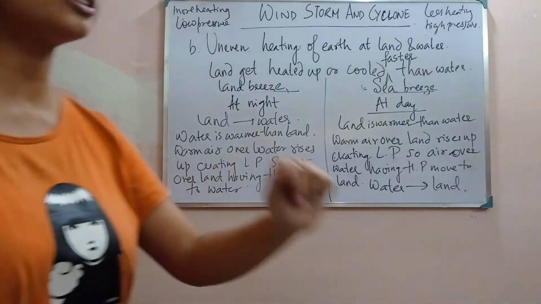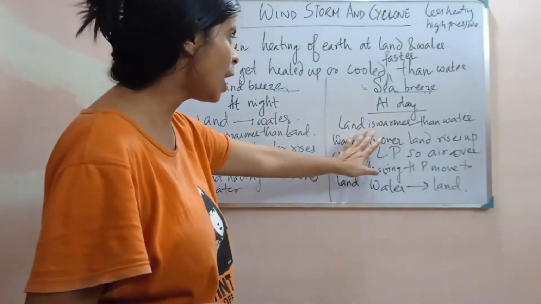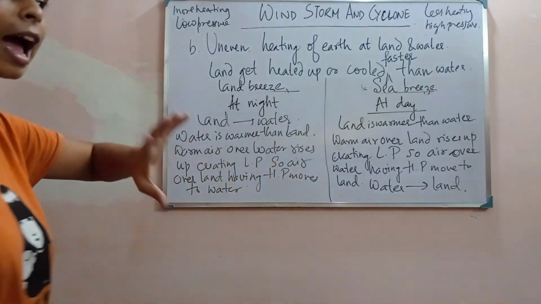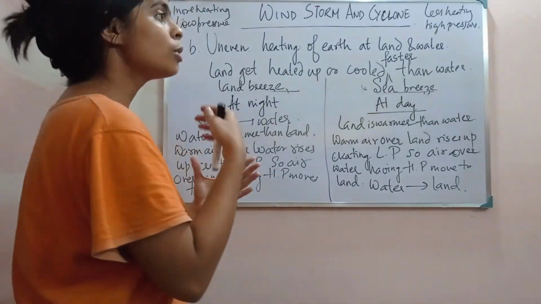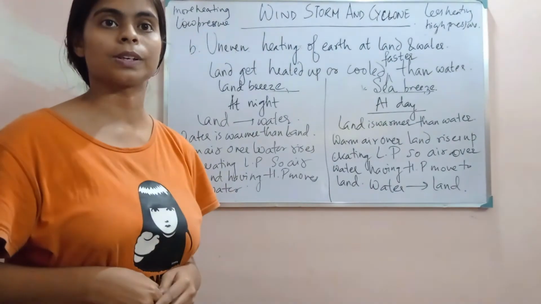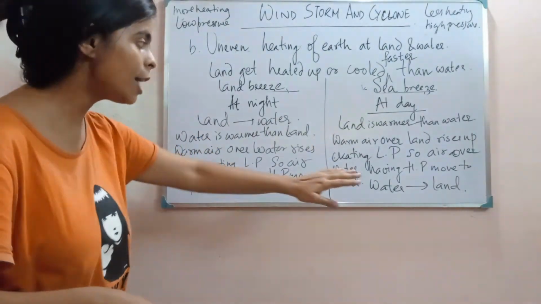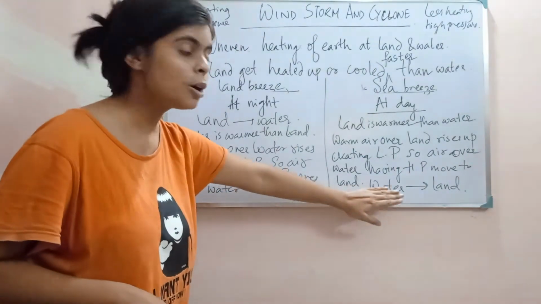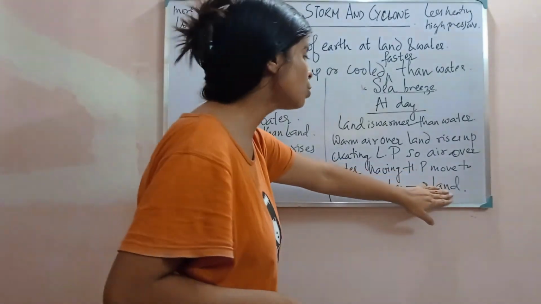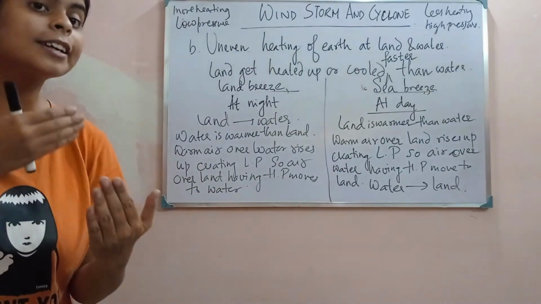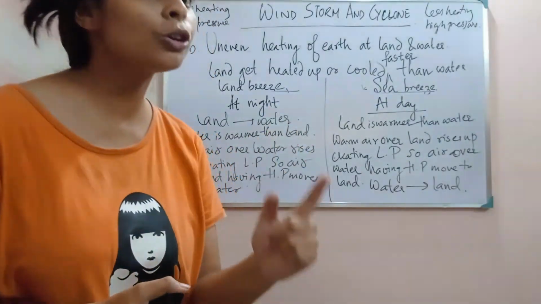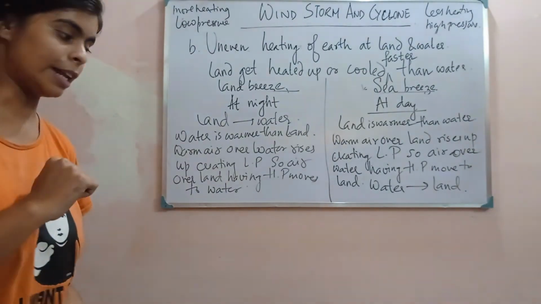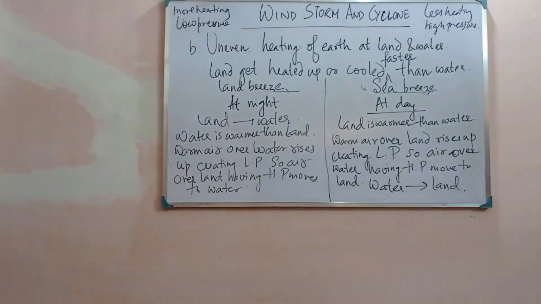But here is another interesting thing. Remember, this is how winds are generated during summer and winter seasons. In summer, when air from water moves to the land, and this air contains water vapor, these kinds of winds we call monsoon winds. Let's summarize in a different way.